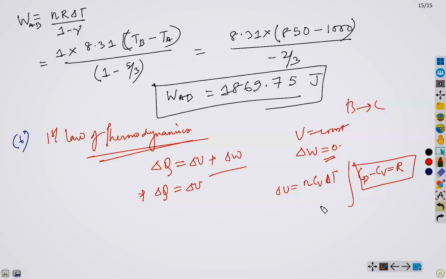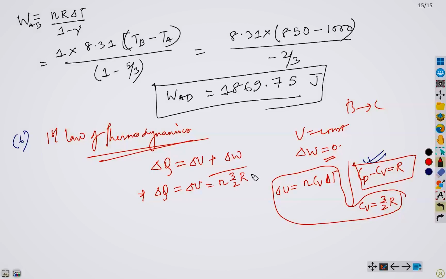And we also know that Cv equals 3 by 2 R. Yes? So we are going to apply these two relationships. This one is not required for the time being, but it is an important relationship to remember. Okay, so we are going to use this relationship here. So we have delta U equals n 3 by 2 R delta T, right?